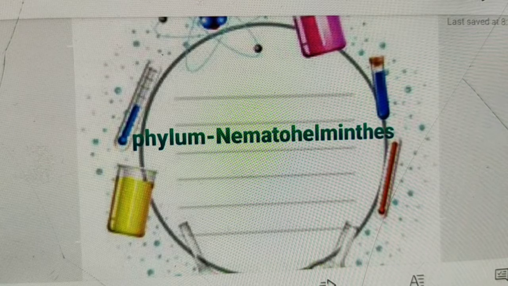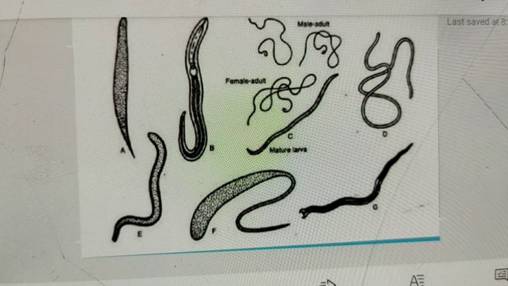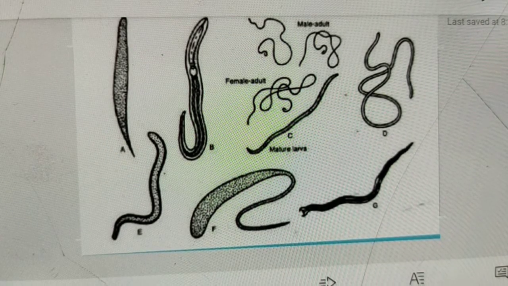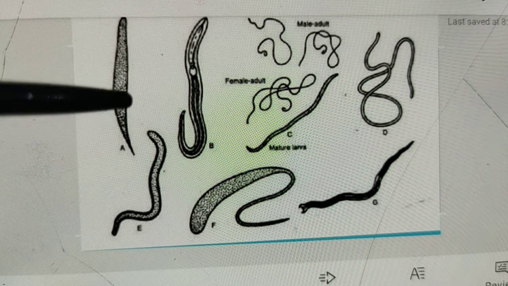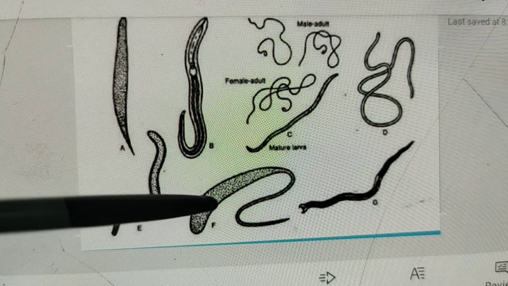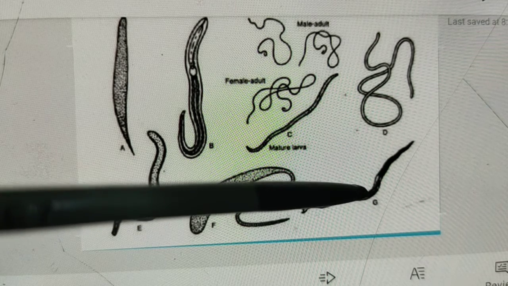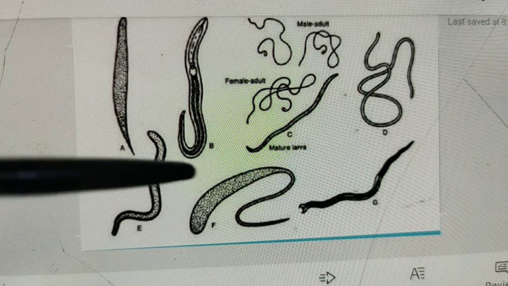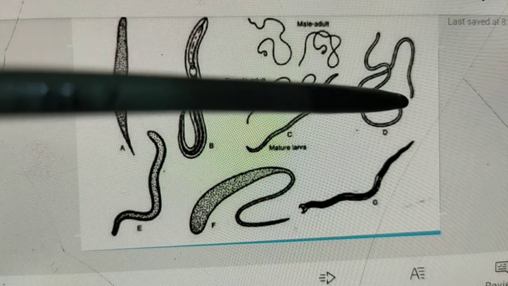What are the examples of Nematohelminthes? See here the pictures given in your slide. These are the examples of Nematohelminthes or Aschelminthes. This one is Trichuris, this one Trichinella, then this one Wuchereria, and this one Loa.